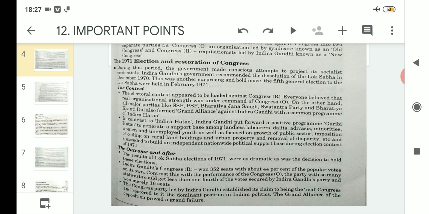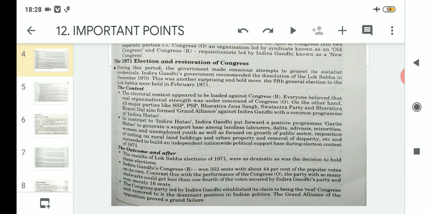The results of the Lok Sabha elections of 1971 were as dramatic as was the decision to hold these elections. Why were the elections termed dramatic? Because, before completing its total tenure, Indira Gandhi dissolved the Lok Sabha, and the elections were announced for the 5th time, to be held in February 1971, 2 months after the Lok Sabha was dissolved.